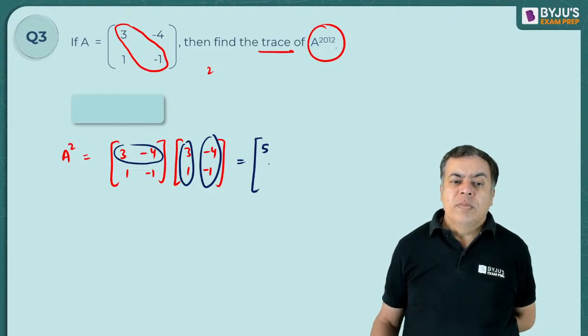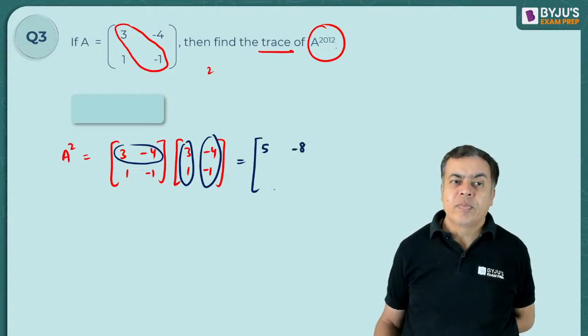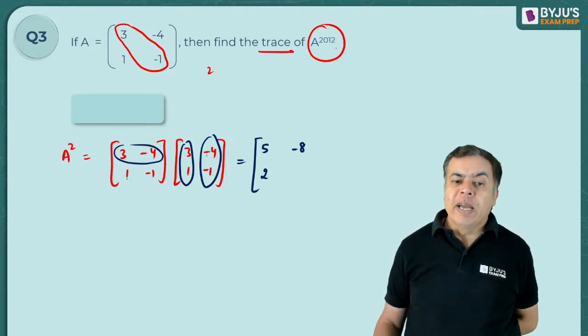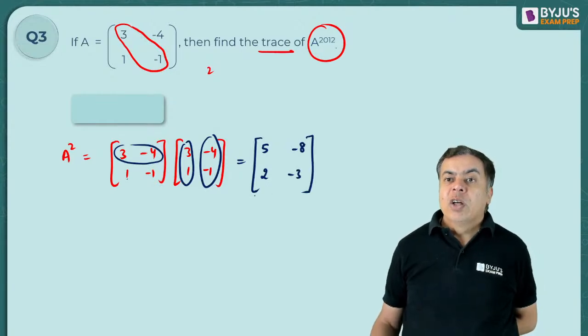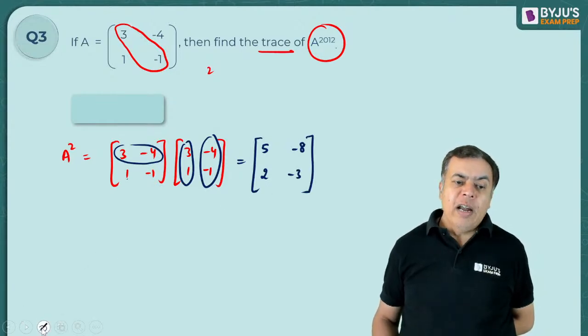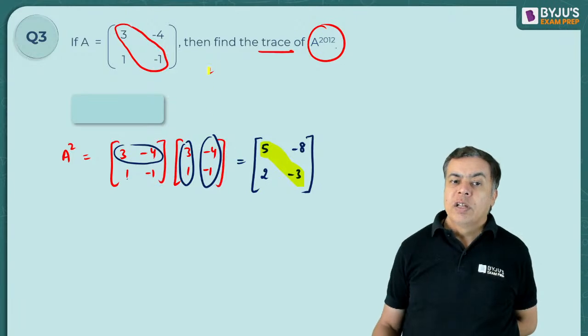Here, this will be 1 into 3, the next element will be 1 into 3 minus 1, that will be 2. Then 1 into minus 4 plus 1 into minus 1, that is minus 3. Okay, this is my A square. And in A square, what is the trace? The trace is again 5 minus 3, it is 2. Again it is 2.